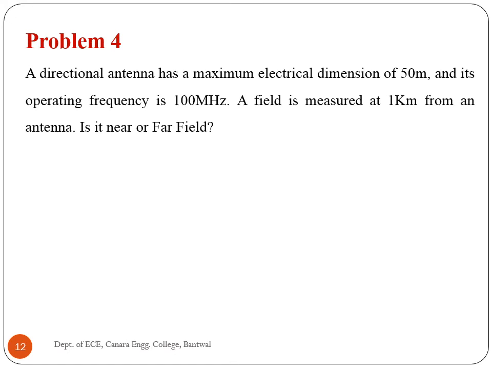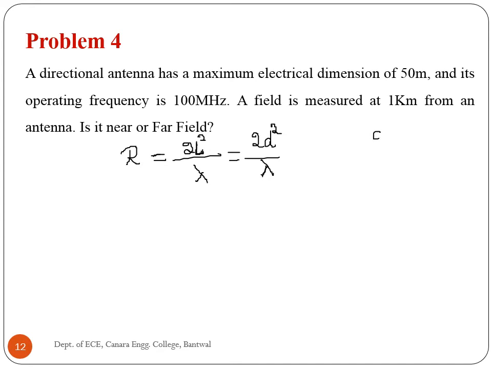Fourth problem. A directional antenna has a maximum electrical dimension of 50 meter and its operating frequency is 100 MHz. A field is measured at 1 kilometer from the antenna. Is it near or far field? We know that the radius or boundary between the two fields is 2L square divided by lambda, which I can write as 2d square by lambda because L is the dimension.